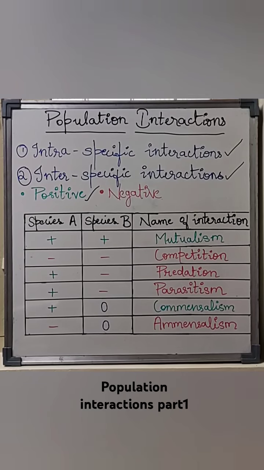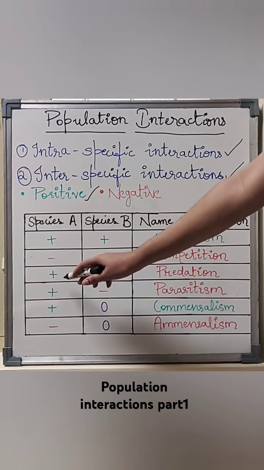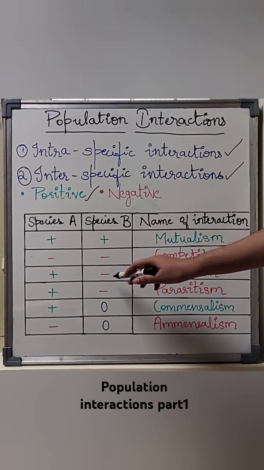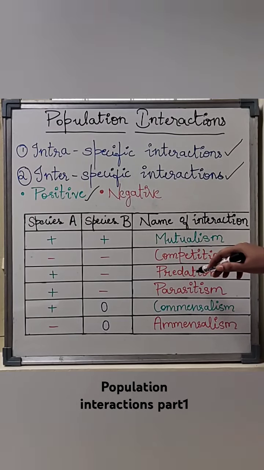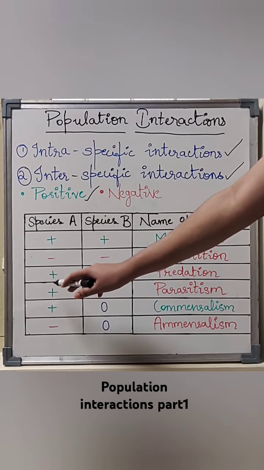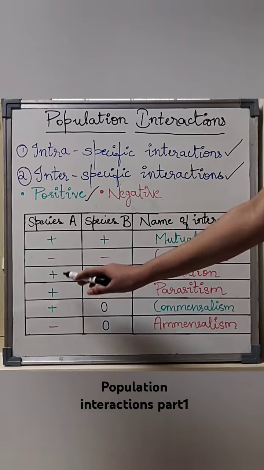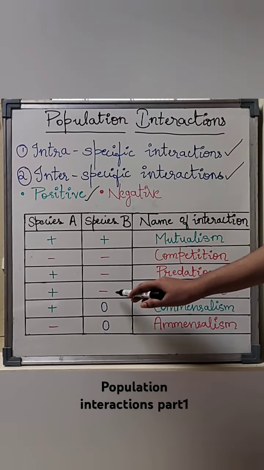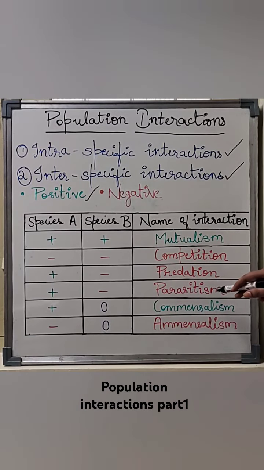The third interaction, where species A is benefited and species B is harmed, we call predation. Fourth type of interaction, where species A is benefited and species B is once again harmed, we call parasitism. Both of them involve the benefit for one species whereas the other species is harmed.